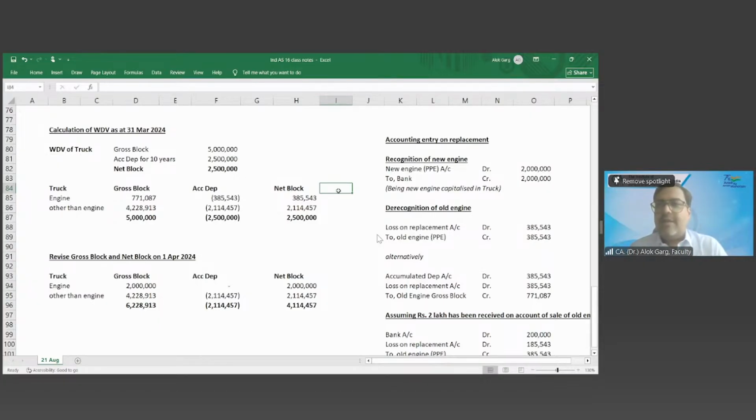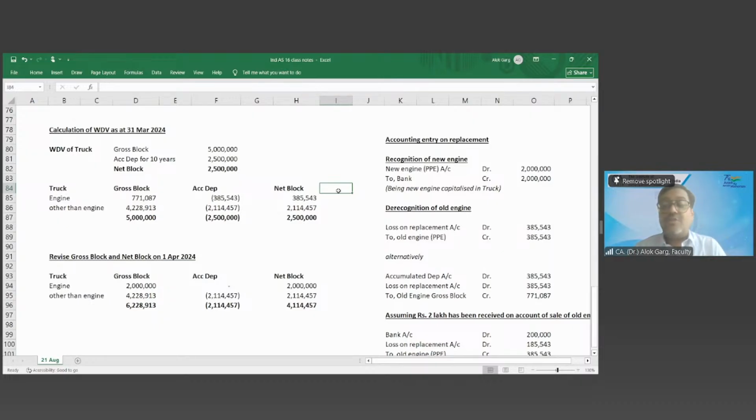If that component has a multi-purpose use and can be used independently, in that case that part can be depreciated over the independent life of that part. Otherwise, it has to be depreciated over the remaining life of the principal asset in which that part is going to be built. Correct?